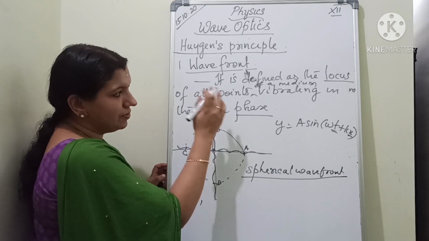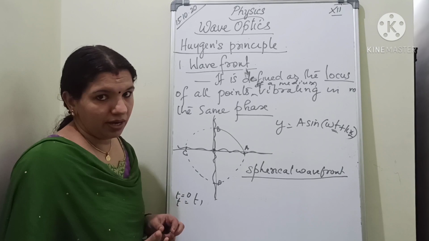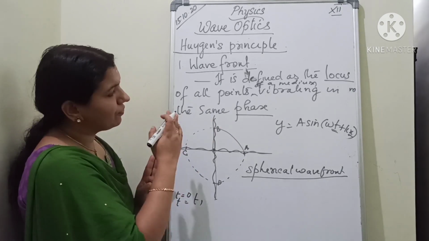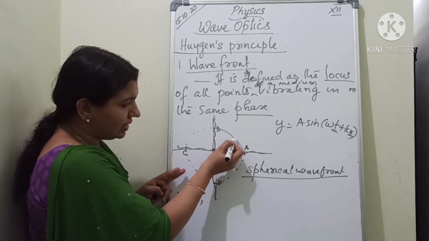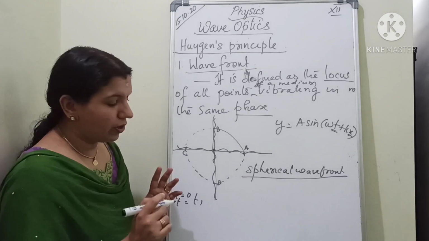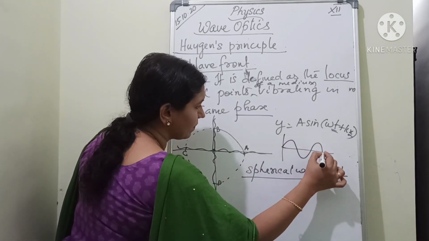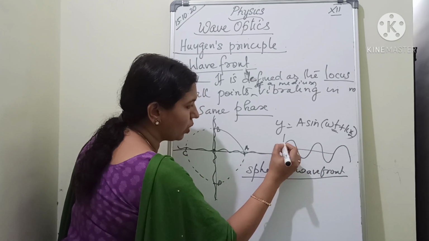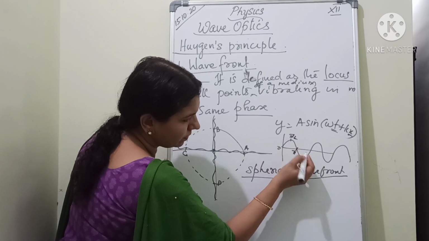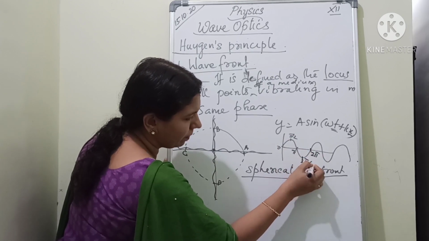Understand? So it is defined as the locus of all the points. Locus means what? Position. I can say the position or a space at which we are considering. So locus of all points vibrating in the same phase. For example, you know phase because if I am considering a wave like this, okay, this is 0, then pi by 2, pi, here it is 2 pi, here it is 3 pi by 2.